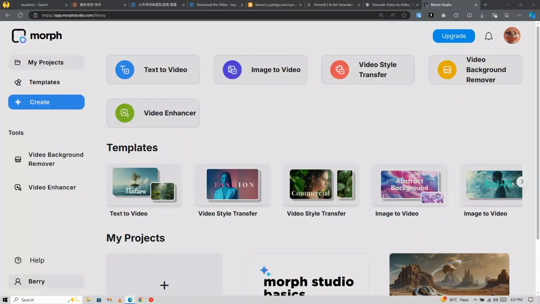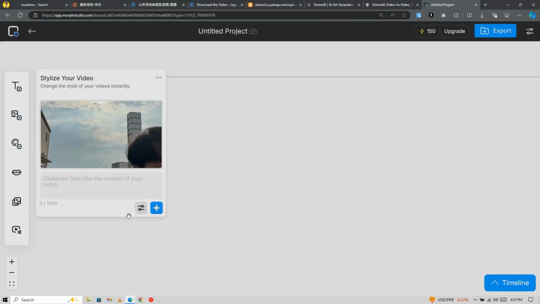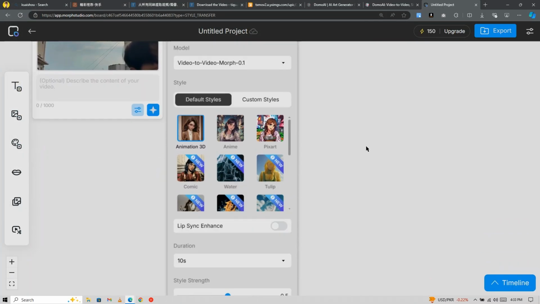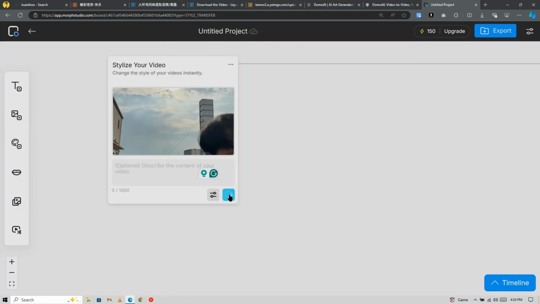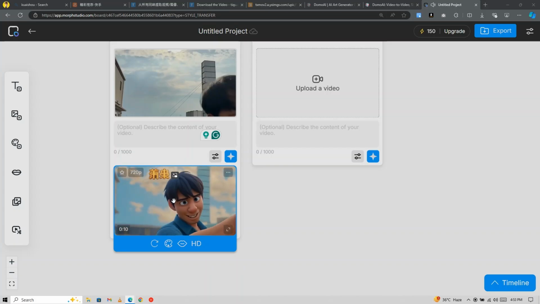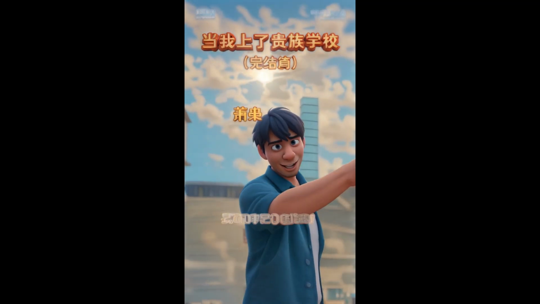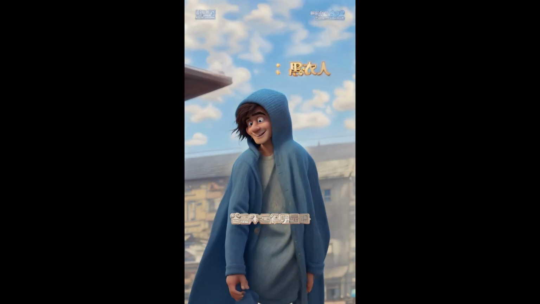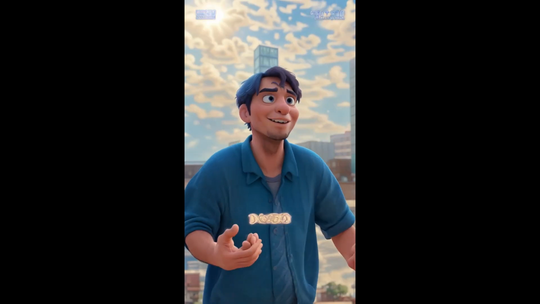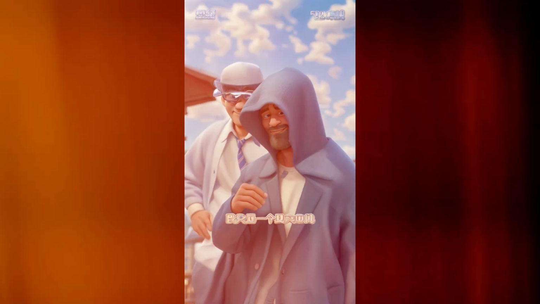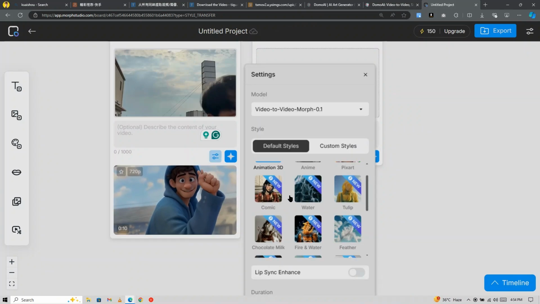Alternatively, you can use Morph Studio. Select Video Style Transfer, upload your video, and click Adjust to choose a style like anime. Morph Studio offers 10 seconds for free. Finally, hit Generate. Here's the output. Try different styles until you get the result you like.